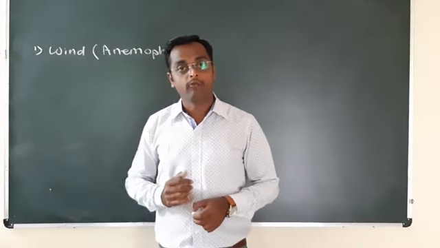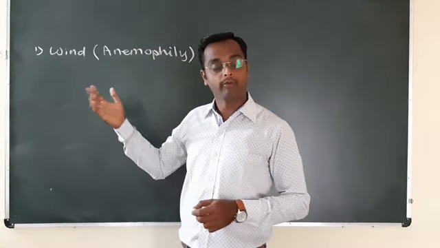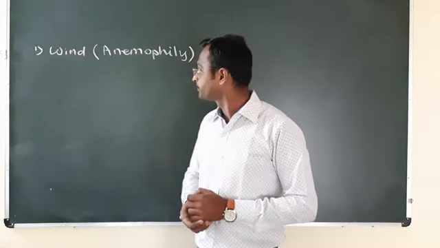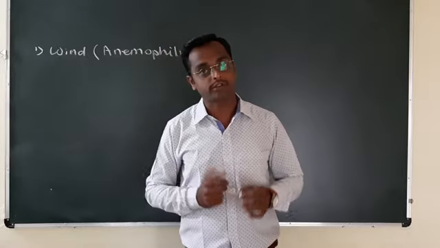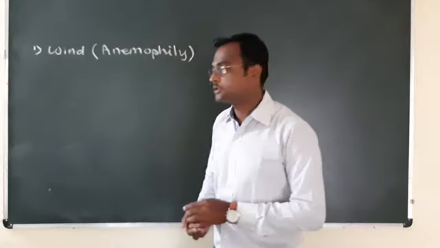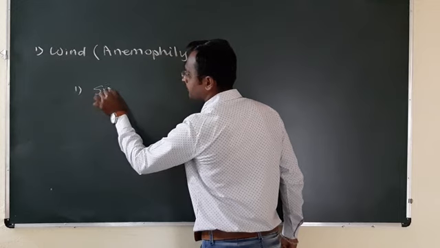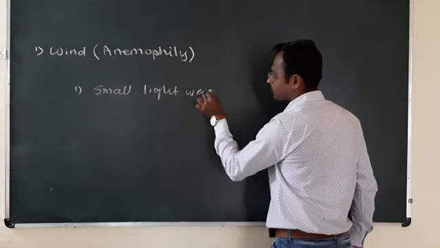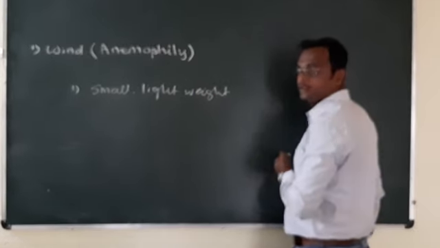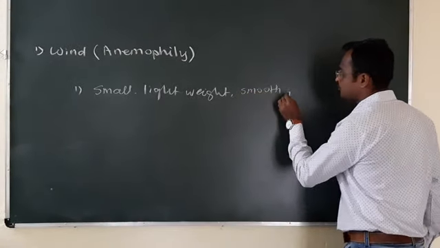Let us study one by one the adaptations that plants made for wind pollination, and such adaptations are made in the flower structure. The first adaptation takes place in the pollen grains: these are small, lightweight, smooth walled pollen grains.